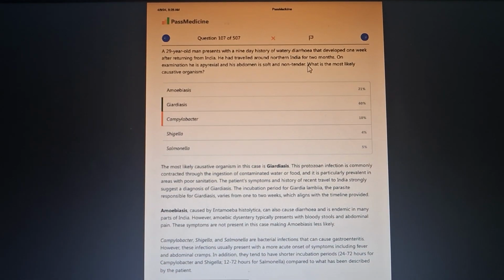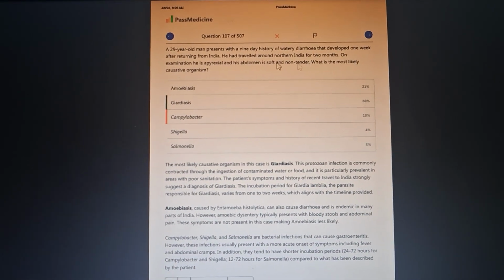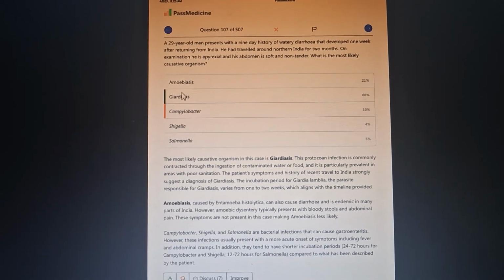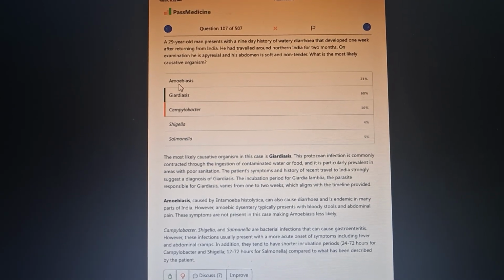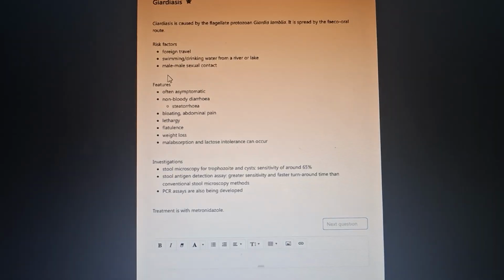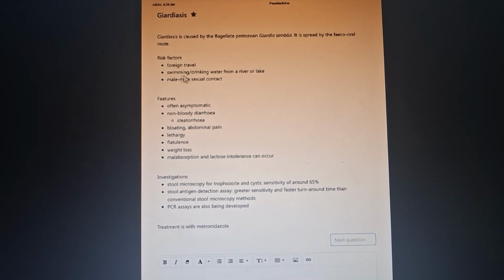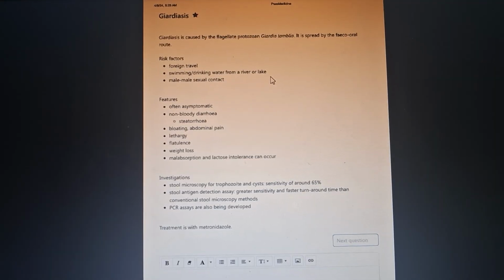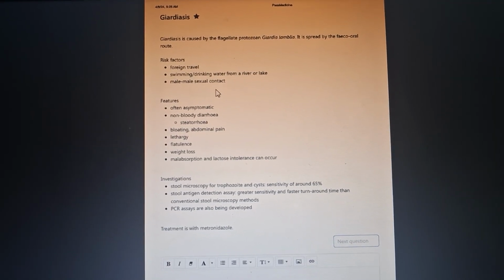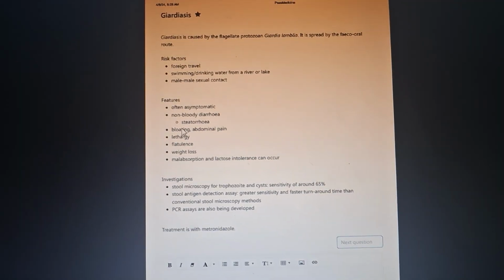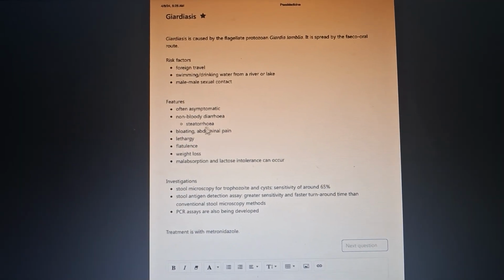Remember, I have told you in the previous video that amoebiasis is F-E-E for the sound of E, feco, and O for oral route. Remember that giardiasis is also fecal-oral route. Okay. Risk factors: foreign travel, swimming, drinking water from a river or lake, male-to-male sexual contact. This is really important in this case. Okay, male-to-male sexual contact. But remember, there will be non-bloody diarrhea and steatorrhea.